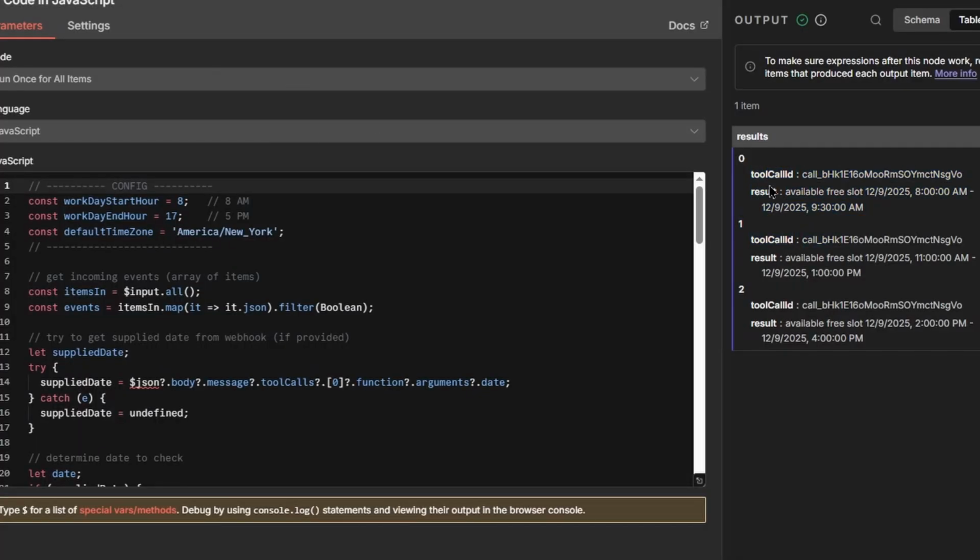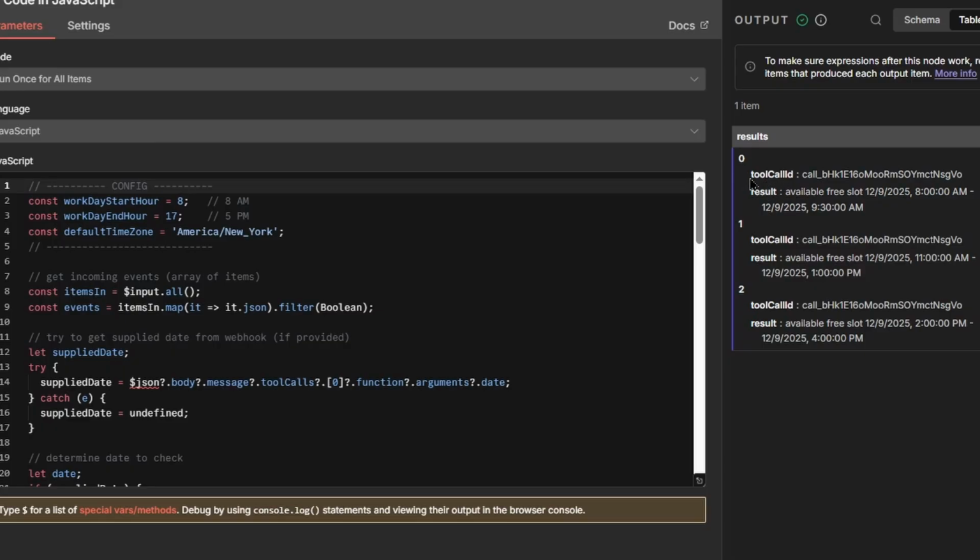However, this is incorrect, the reason being that you have 3 different outputs. vapi does not want 3 different outputs. Even if the format is correct, just the fact that there are 3 outputs is incorrect. It's not going to work. vapi only expects 1 output, and that's it. You cannot have 3, 5, or nothing. That was the issue I was having, because my program was outputting 3. Even though the format is right, with the tool call ID and the result, I was doing it 3 times, and that was throwing an error.